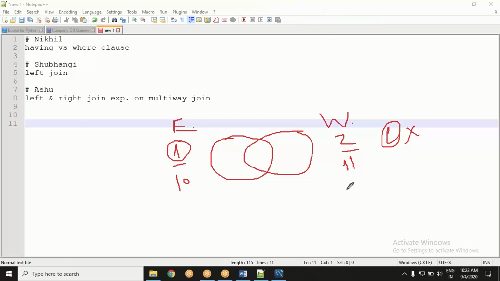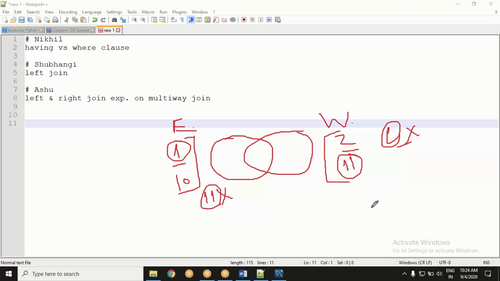At the same time, there is another problem. There is someone 11 and there is no 11 in this table. And I want records of all 11 employees. If I use left join, I will get these 1 to 10, but I will not get 11. If I use right join, I will get 2 to 11, I will not get this one.